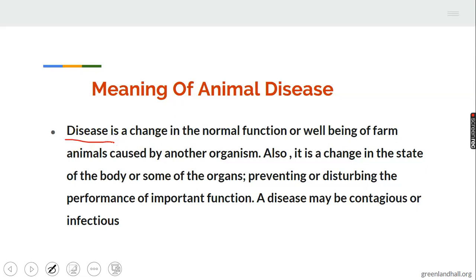as a change in the normal function or well-being of farm animals caused by another organism. Also, it is a change in the state of the body or some of the organs, preventing or disturbing the performance of important functions.